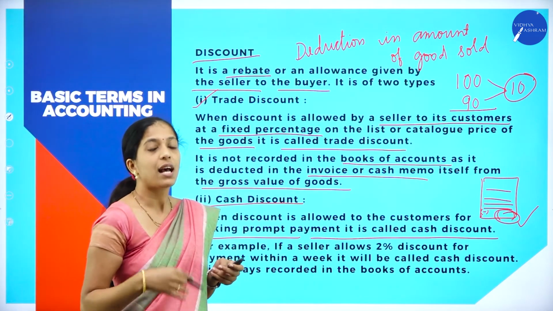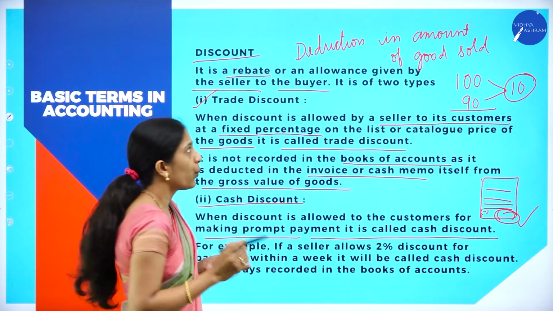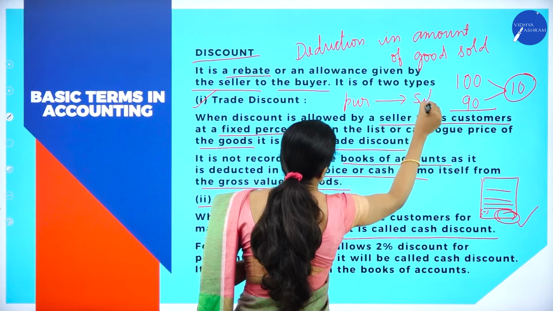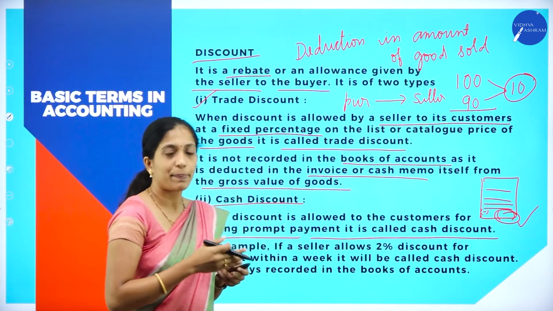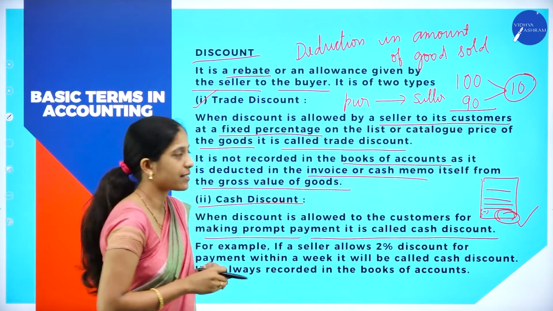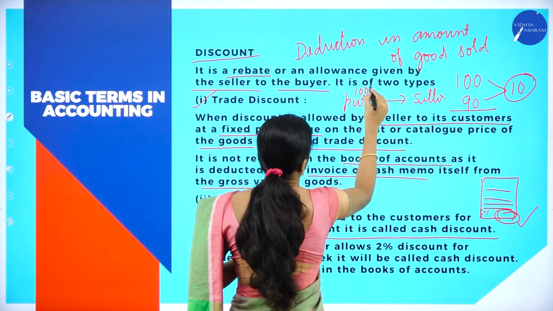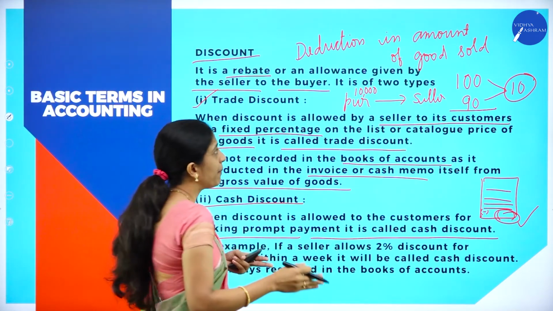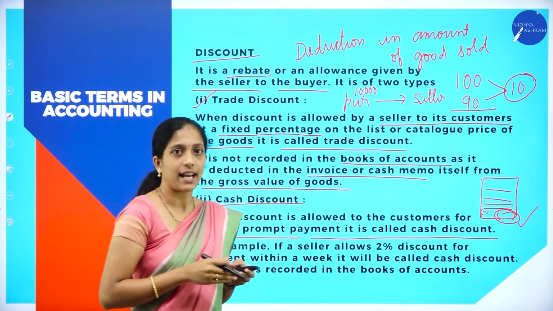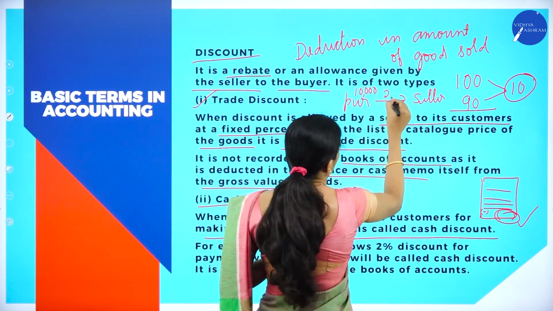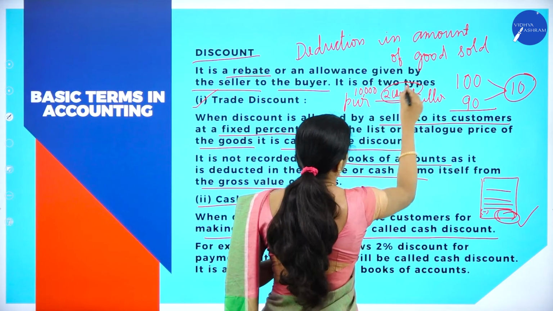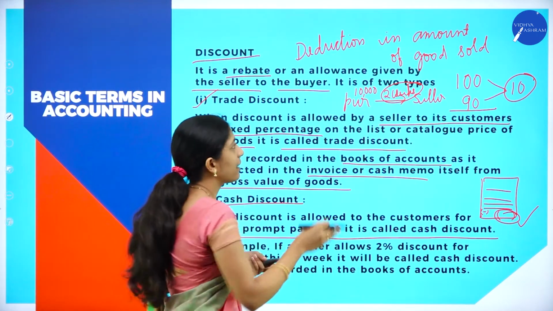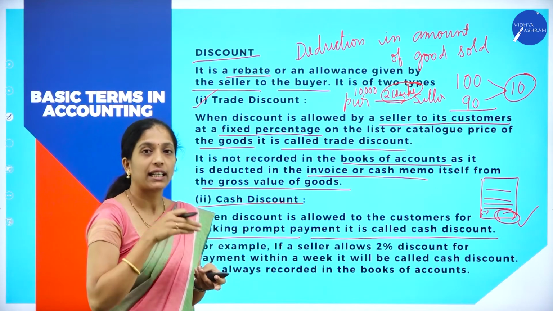Cash discount. For example, if the goods are sold on credit basis, where there are two parties, you know who the two parties are? Purchaser and seller, right? The purchaser has purchased goods on credit basis worth rupees 10,000. Now the purchaser has to pay rupees 10,000 to the seller, right? But the seller will say the duration given is 2 weeks. Here the seller is in need of money. So the seller will say, if you give money within 1 week, I'll reduce some amount. I'll give the discount.